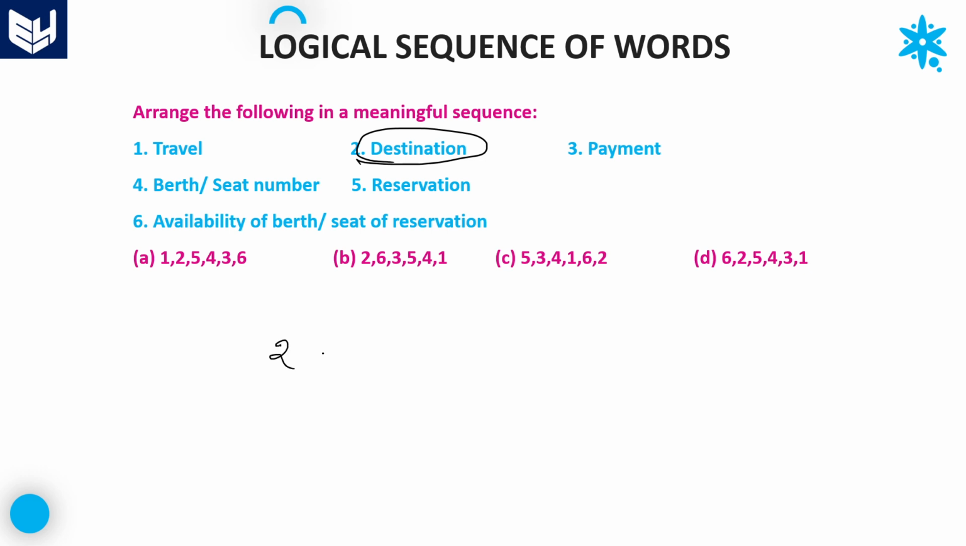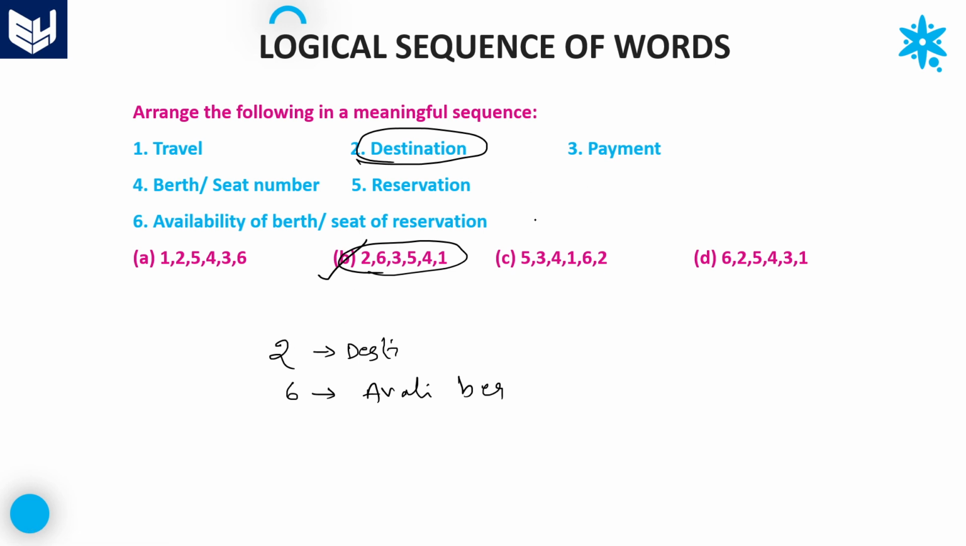That is number 2. With destination as number 2, only one option is given. Obviously that must be the answer, because none of the others has it. So this might be the answer. Check whether it is correct or wrong. First one is destination. Once the destination is fixed, then we will check the availability of berth for reservation, right?